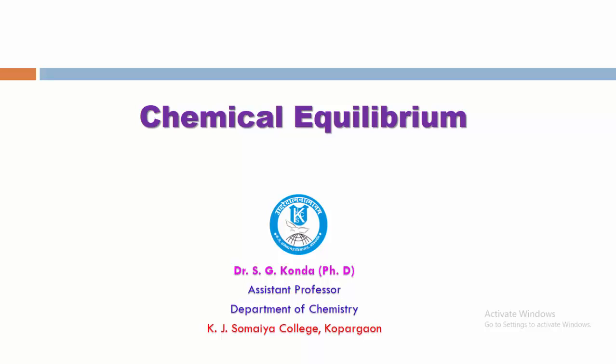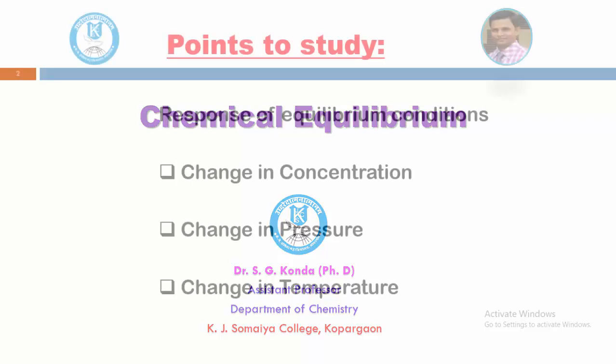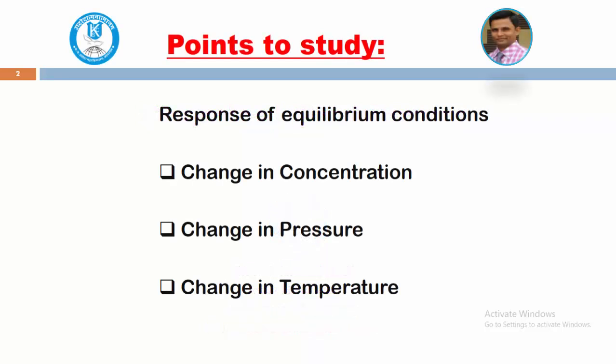In the last lecture, we studied the relation between Kc and Kp, that is, the equilibrium constant in terms of concentration and the equilibrium constant in terms of partial pressure. In today's lecture, we are going to study the response of equilibrium conditions to a change in concentration, a change in pressure, and a change in temperature with respect to equilibrium constants.